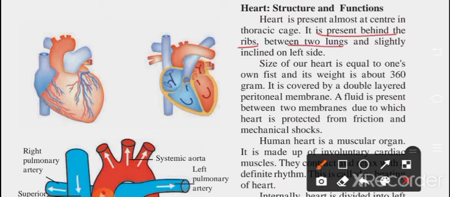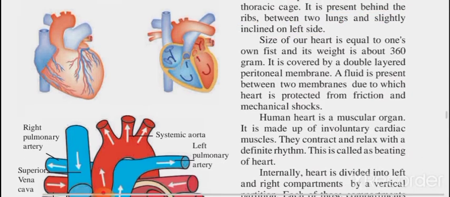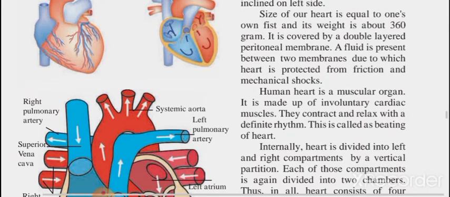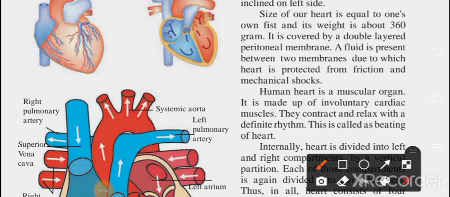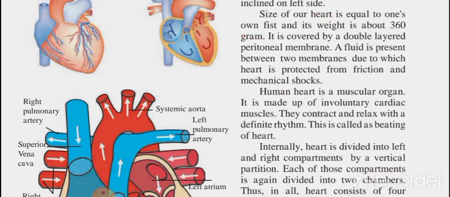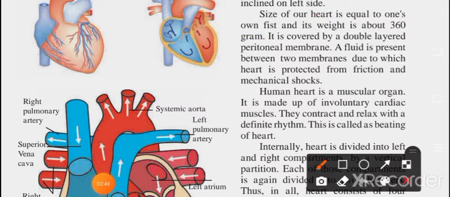Between two lungs, obviously we have seen an image for lungs also. Between the lungs this heart is present behind the ribs, and slightly inclined on the left side. Obviously we all say the heart stays on the left hand side, so that is why it is slightly towards the left hand side. The size of a heart is equal to one's own fist, and its weight is about 360 gram. It is common for all. Around 360 gram is the weight of the heart.